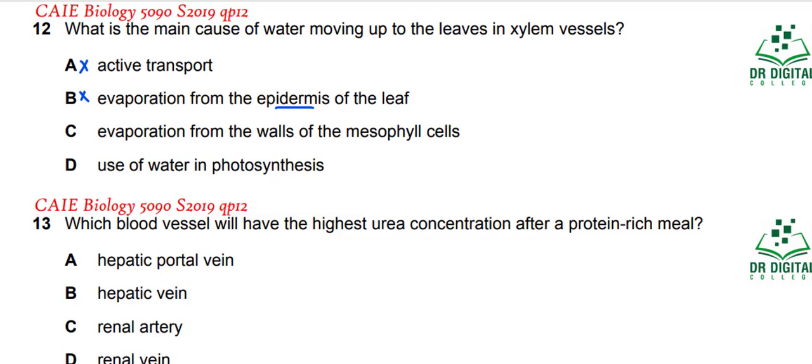Evaporation from the walls of the mesophyll cells. Yes, there is evaporation which then results in transpiration. Use of water in photosynthesis, that is correct, that water is being used for photosynthesis, but this is a negligible amount of water. So answer D is wrong. So the answer for this question is C.